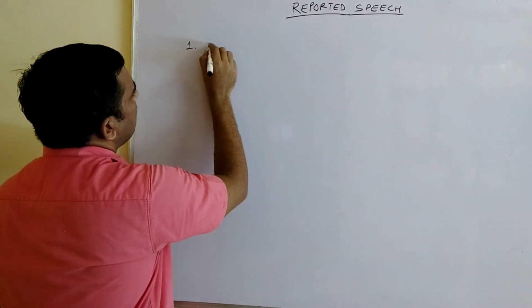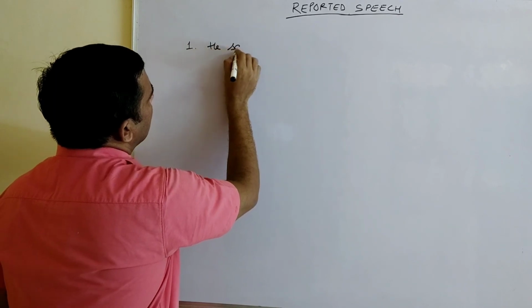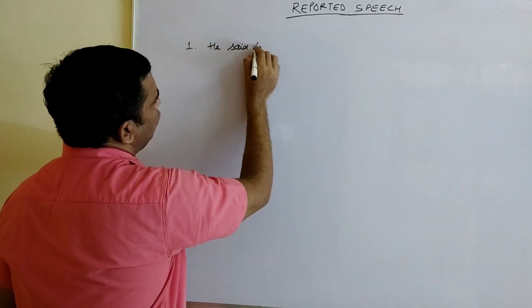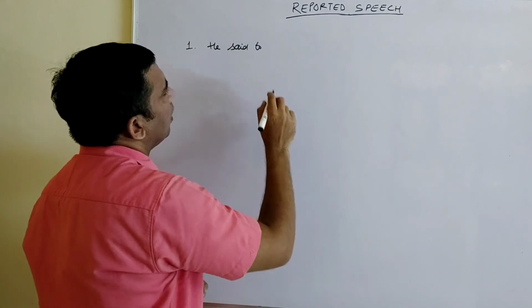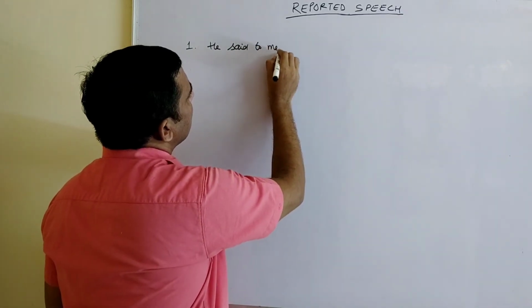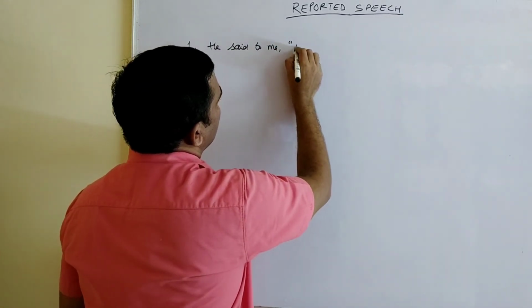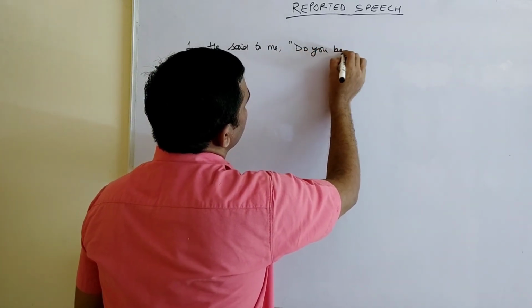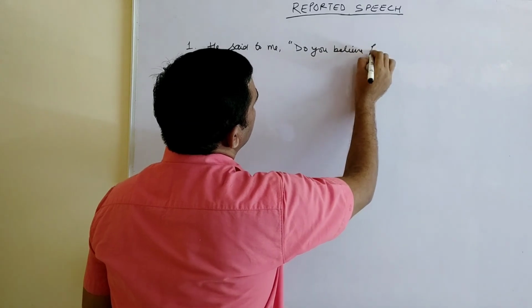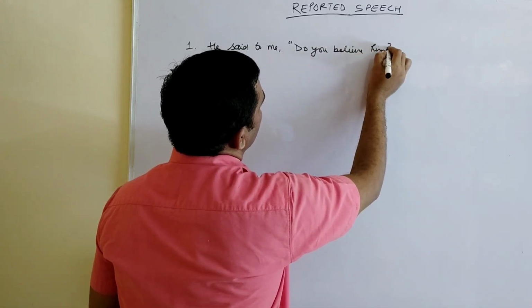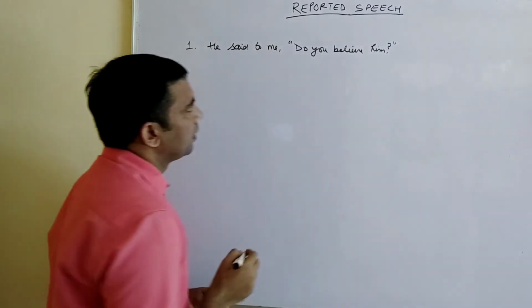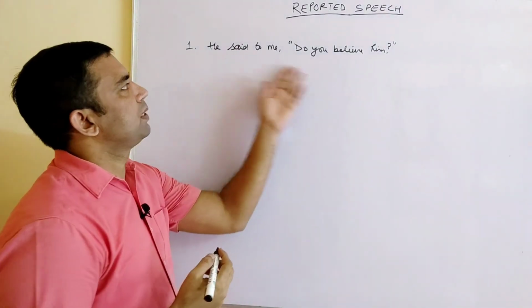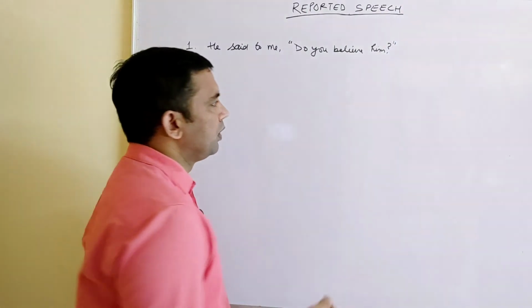Number 1: He said to me, comma, inverted comma, "Do you believe him?" question mark, inverted comma, close. See, when we have interrogatives here, the reporting verb changes in different ways.